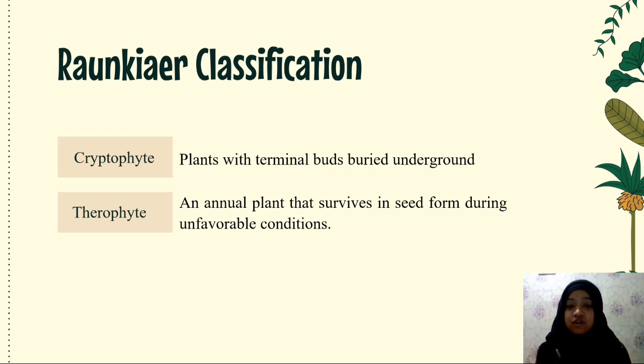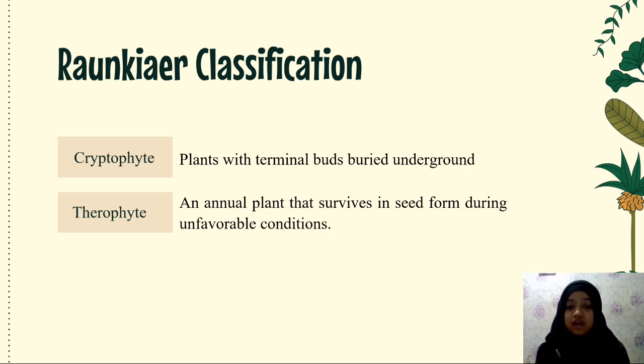Plants can also be categorized based on their habitat, with hydrophyta living in watery environments, mesophyta in humid environments, xerophyta in dry environments, and halophyta in high salinity environments.